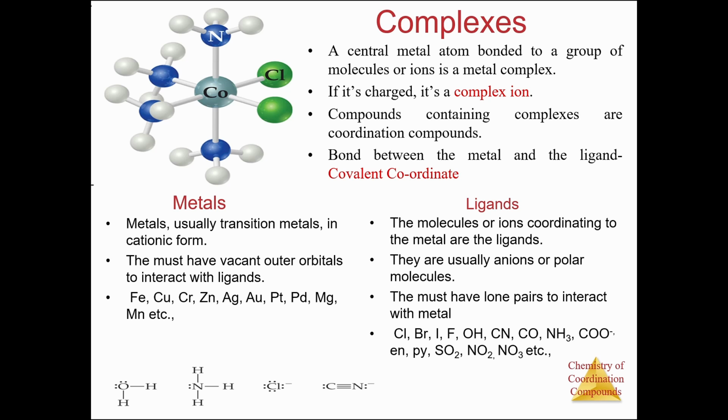A few examples of metals are iron, copper, chromium, zinc, silver, platinum, palladium, etc. And a few examples of ligands are chlorine, bromine, iodine, fluorine, sulfate, nitrate, nitrite, cyanide, carbonate, ammonium, etc.